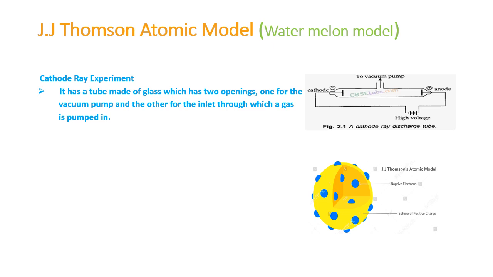When we apply the high voltage, negatively charged particles are released from the cathode to the anode. This is a great observation in this atomic model. For this observation, he got a Nobel Prize.